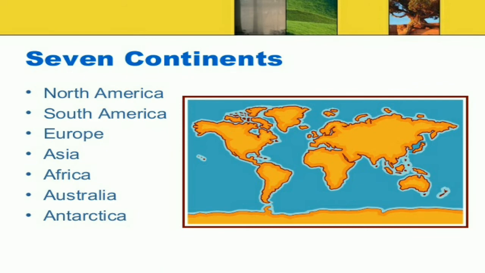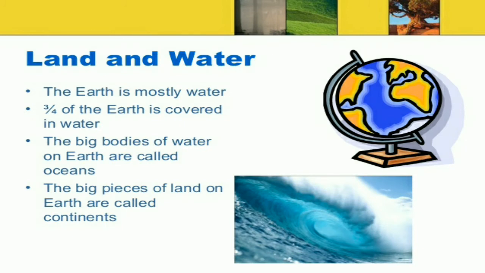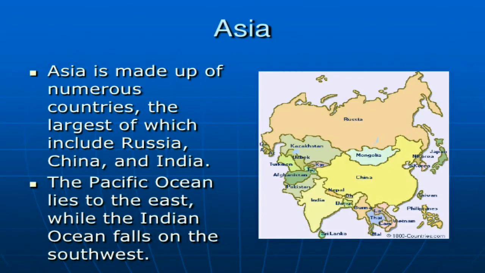So there are seven continents, and land. Our Earth is made up of land and water, and the Earth is mostly covered with water. The big bodies of water are called oceans, and the big pieces of land are called continents.